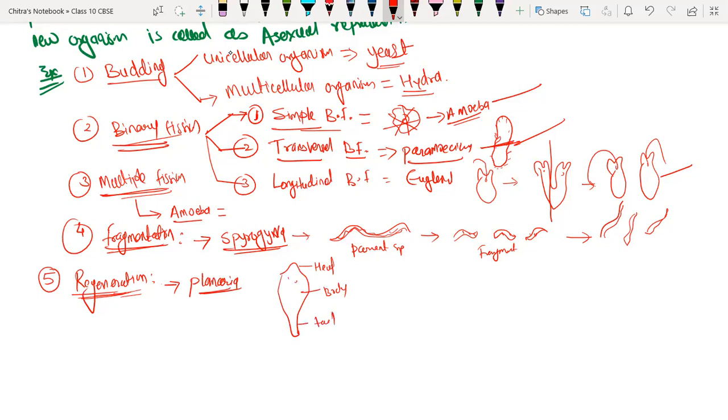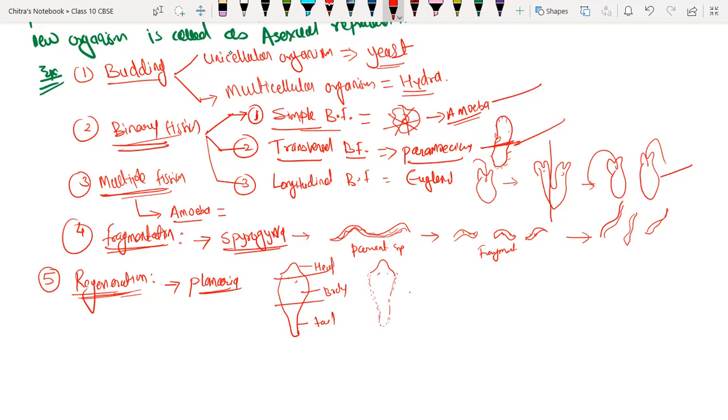If its body accidentally breaks into different regions, the head region will regenerate to form the whole body of planaria, as you can see in the dotted line.